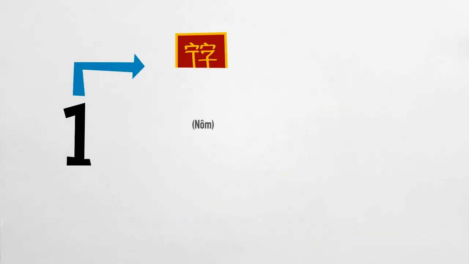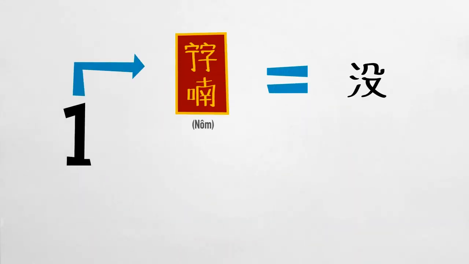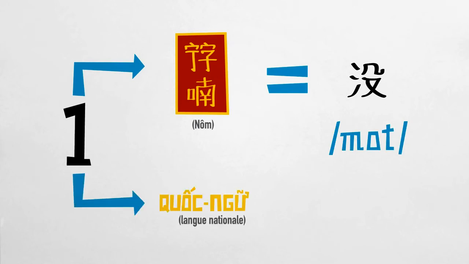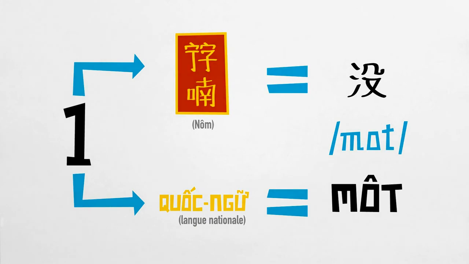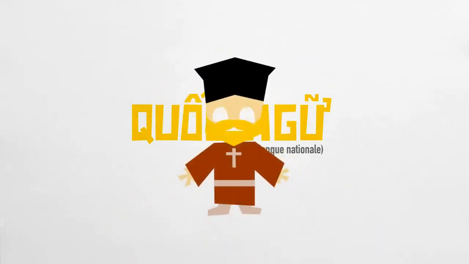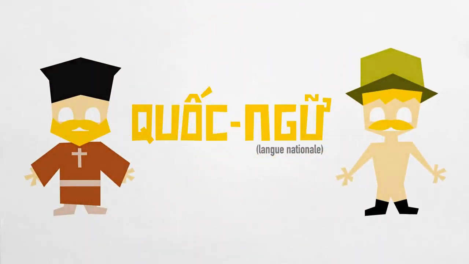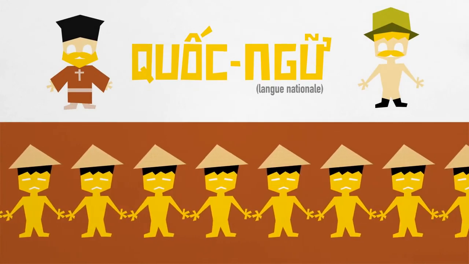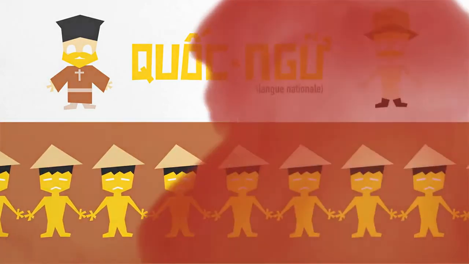Look at the previous example. This is the number 1 written in Nôm that is pronounced một. By using the Quốc ngữ, we write what we hear: the M, the O, the T, and the dot below on the O to have the tone. But during that time, the Quốc ngữ was used as a tool to colonize and to carry on missionary work. Most people were illiterate or knew little of the Nôm character.